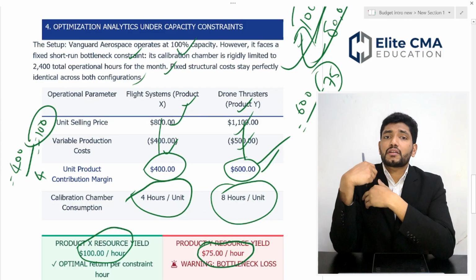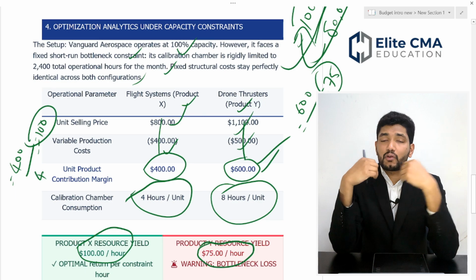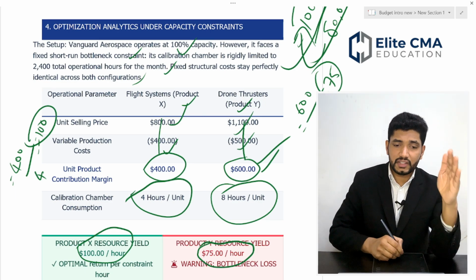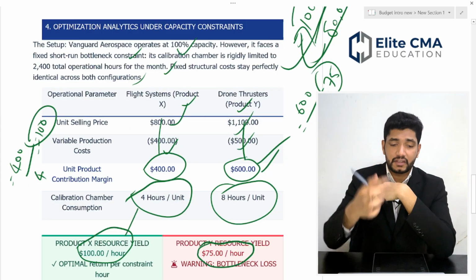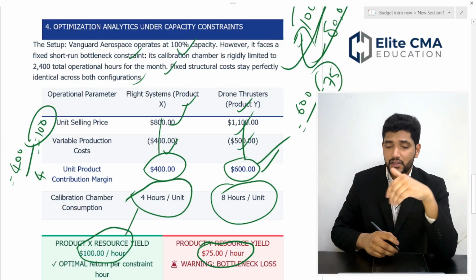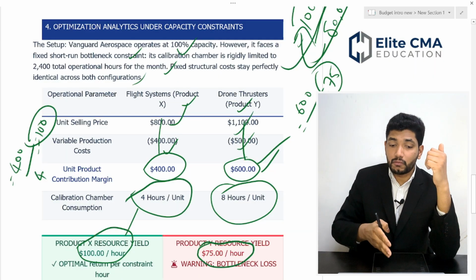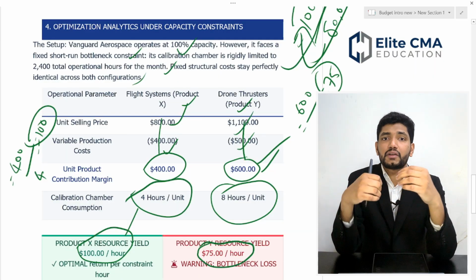But if you consider the production or capacity constraints, you can see that product X is more profitable because it generates $100 per hour, and product Y generates only $75 per hour.